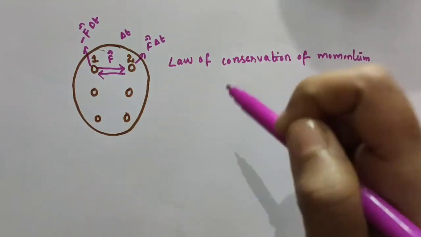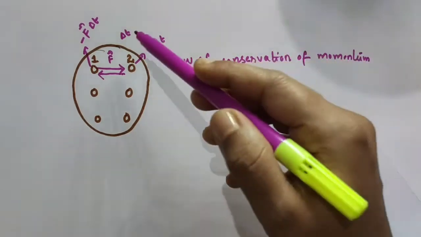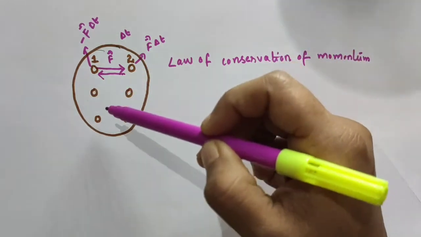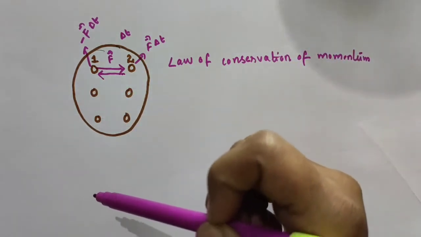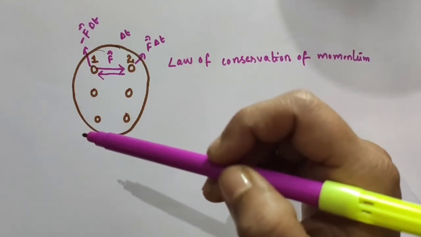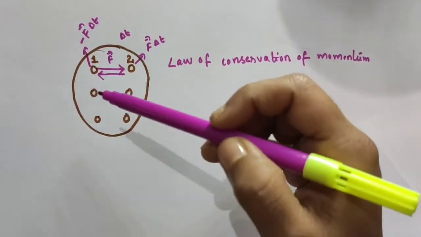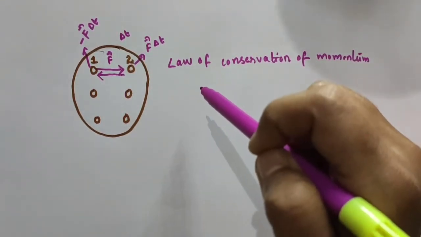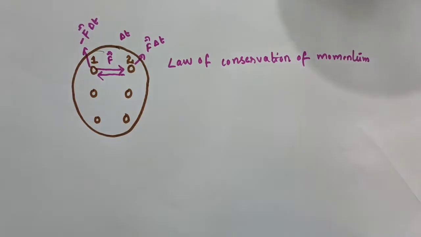That is, according to the law of conservation of momentum, the total momentum of an isolated system of interacting particles is conserved. An important example of the application of this law of conservation of momentum is the collision of two bodies.